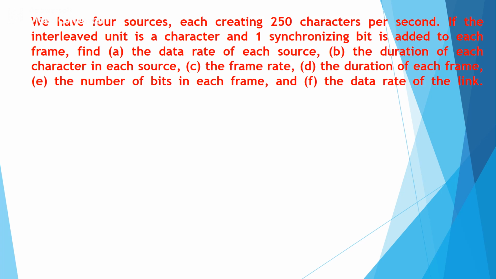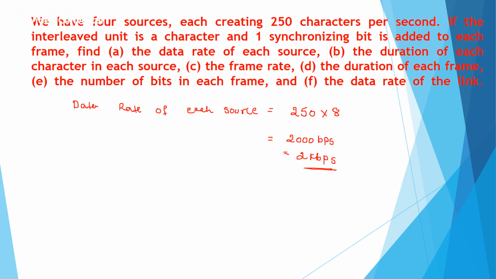Here, first we have to compute the data rate of each source. Here we have 250 characters. In order to represent a single character, we need 8 bits. So we can compute the data rate as 250 into 8, which is equal to 2000 bits per second, or 2 kilobits per second.